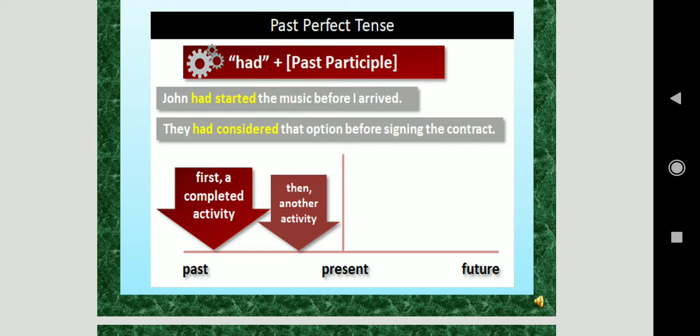Again, this is one more example. Had plus past participle. John had started the music before I arrived. They had considered that option before signing the contract. So students, first a completed activity, then another activity. If one activity is completed, then another activity occurs. That time we use past perfect tense.